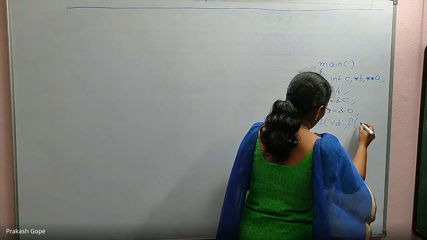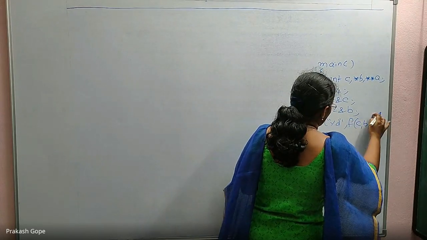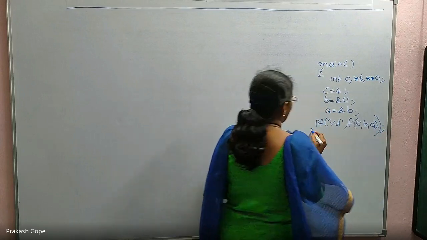We are calling f function by passing c, b, a. Whatever this function returns, that gets printed. That is the output.